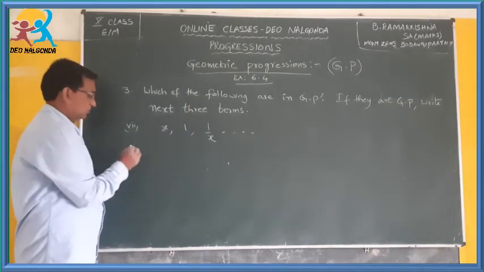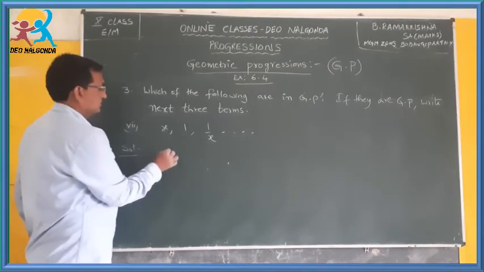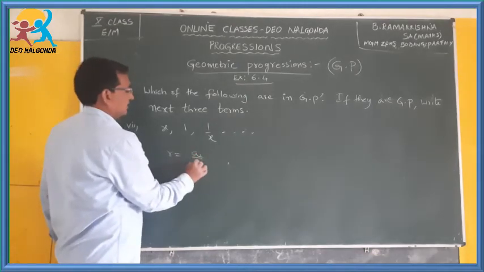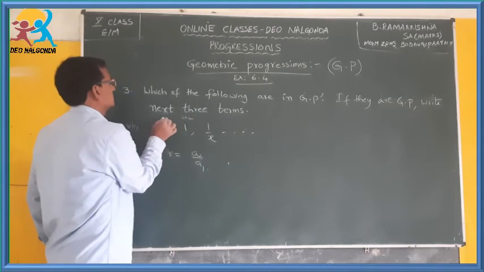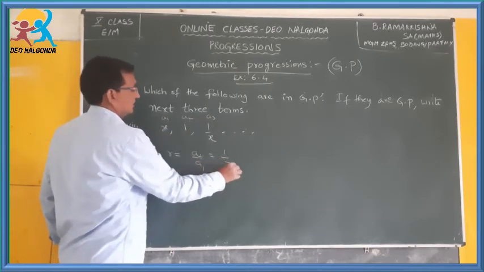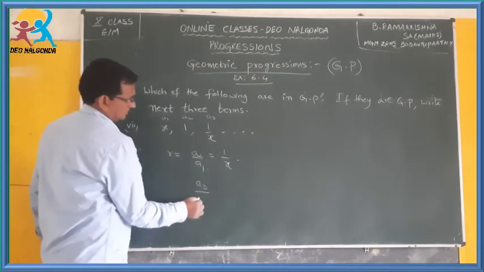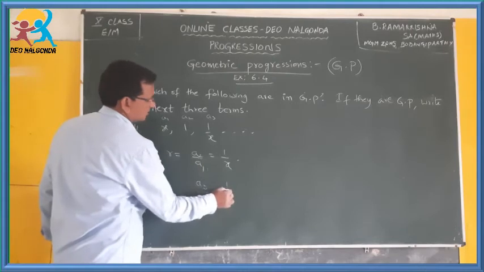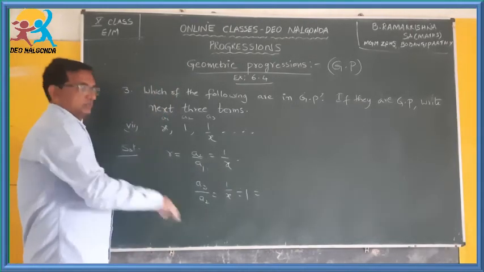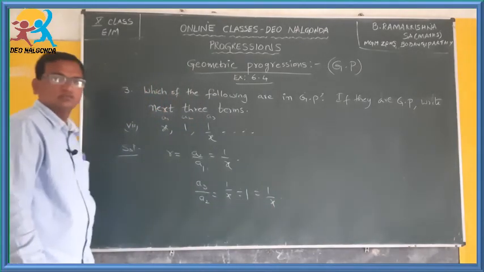Now, to conclude whether this forms a GP or not, you have to find r. R is equal to what? A2 by A1, this is A2, this is A1, this is A3, which is equal to 1 by x. Next, A3 by A2, which is equal to 1 by x divided by 1. If you divide anything by 1, you get the same thing. Therefore, again you got 1 by x.